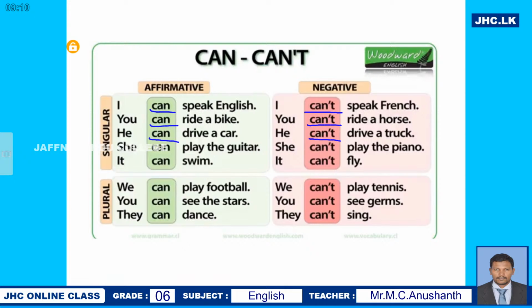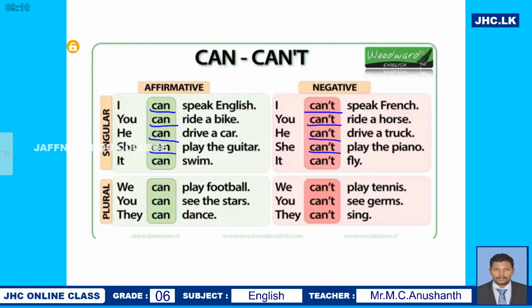And now you say she can play the guitar. She has the ability to play the guitar. Here, in the second example, in the negative form, you say she doesn't have the ability. So she doesn't have the ability to play the piano. That's what she says: she can't play the piano, right?